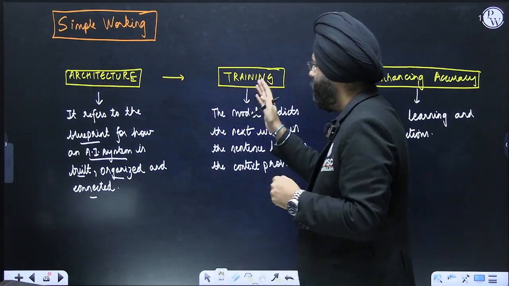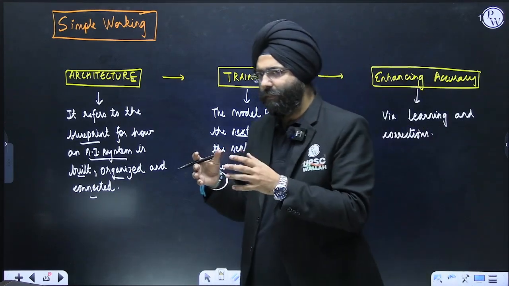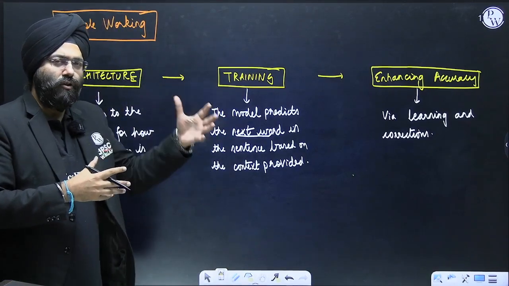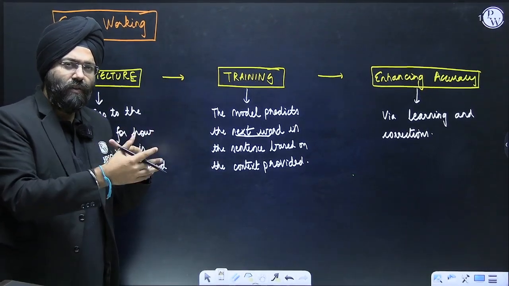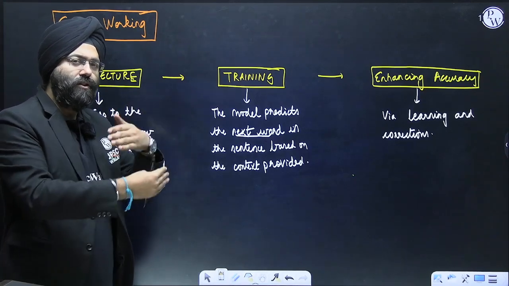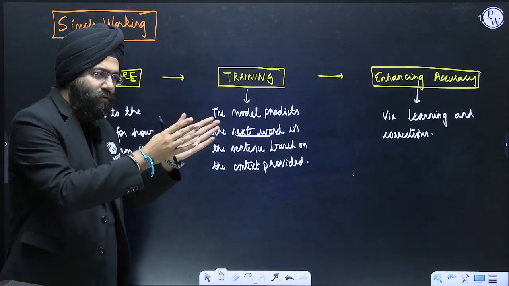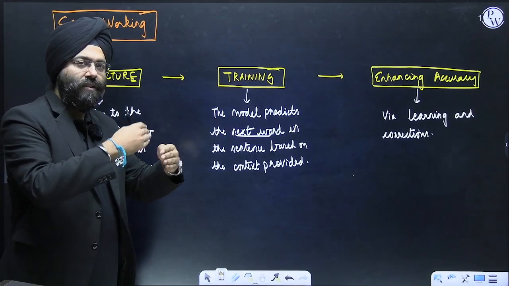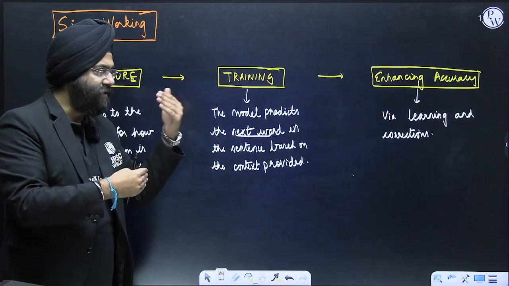Training. The model predicts the next word and sentence based on the context provided. Now what happens? Once a blueprint has been created, we will be creating a software. Now the software will be trained because initially certain data has to be fed to that particular software, and based on that more learning would be created. We'll put more data, more data. Obviously the artificial intelligence software will use the internet also. Based on the learning that we have fed and the amount of data that it gets from the internet also, a lot of training exercises go on, because that training will help the software to respond to any question that we ask. That means this is a training phase.